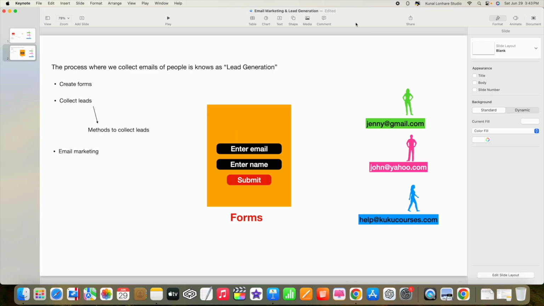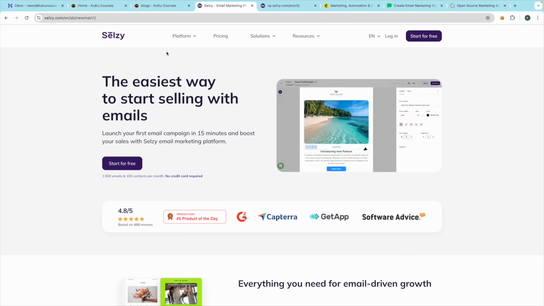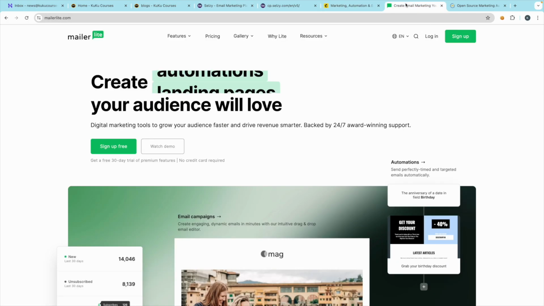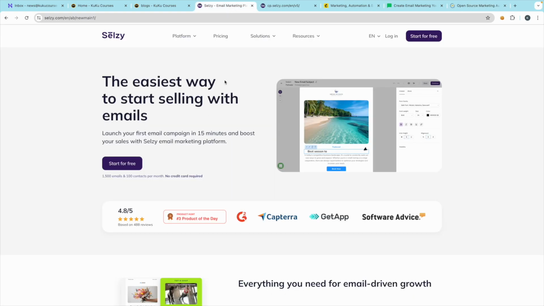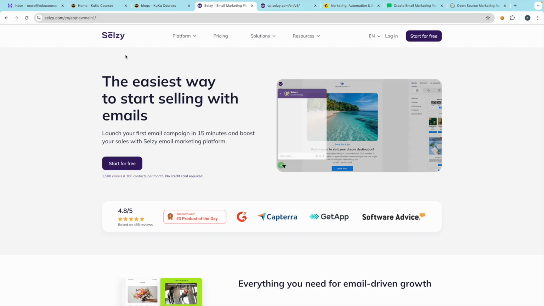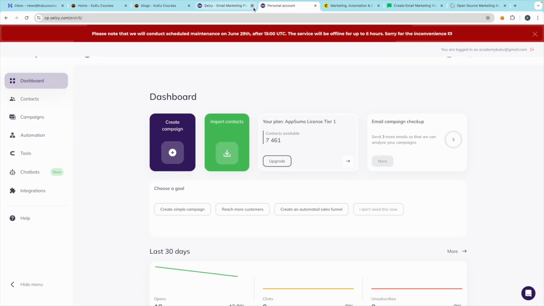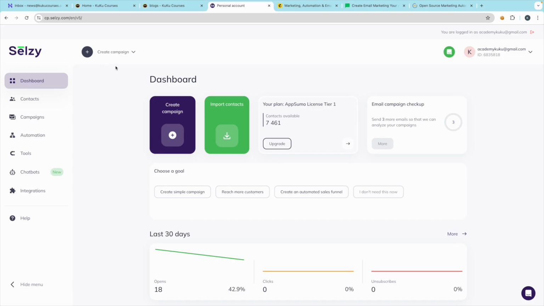Okay, now guys, as we have told you, we will create this form. There are plenty of websites that will help you to create these forms for free, so that you can capture the email addresses of people. There are plenty of websites like Salesy, Mailchimp, MailerLite, even Mautic, and many more. I will provide all these website links at the bottom. We will go with, let's say, Salesy, but the process is the same with all the websites.